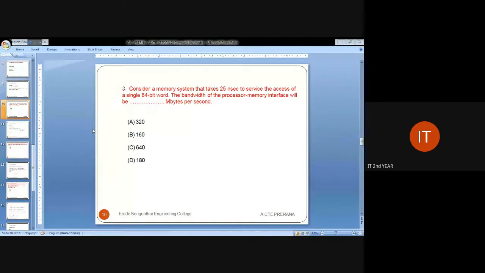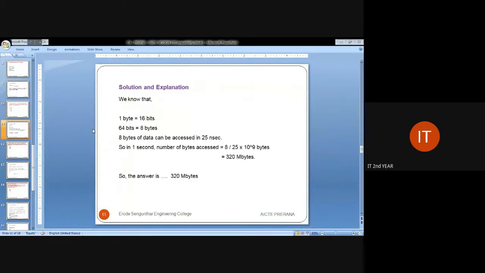What they are asking is the bandwidth of the processor to memory interface, in megabytes per second. Here are the options given, so we shall move on to the solution.